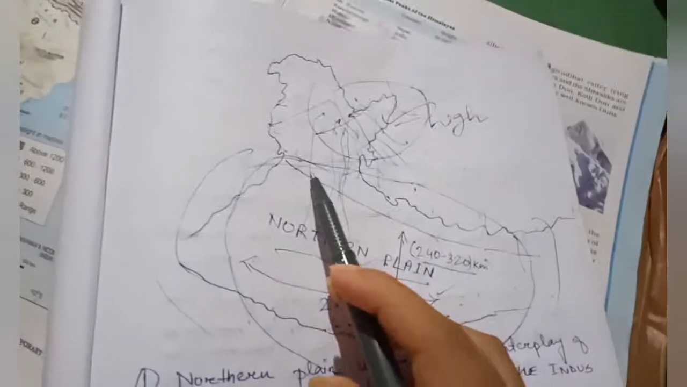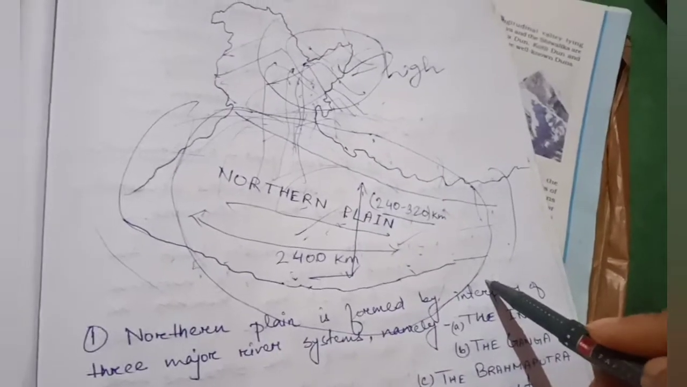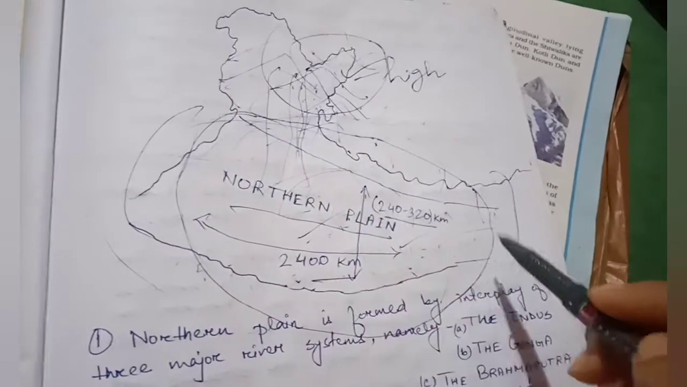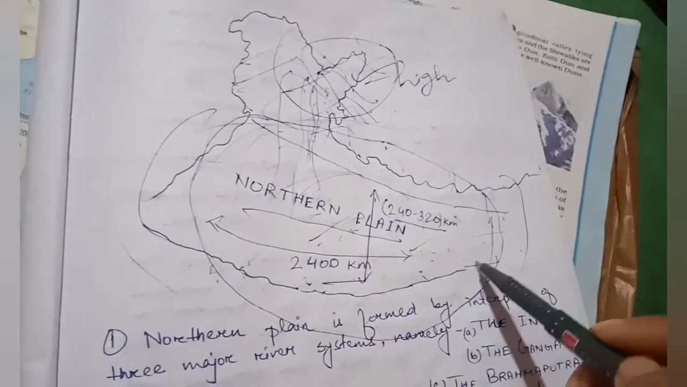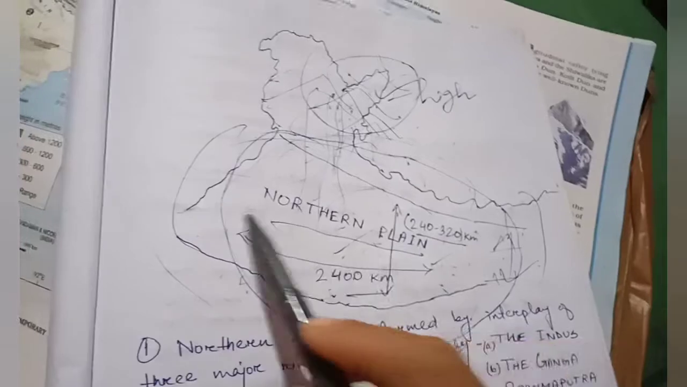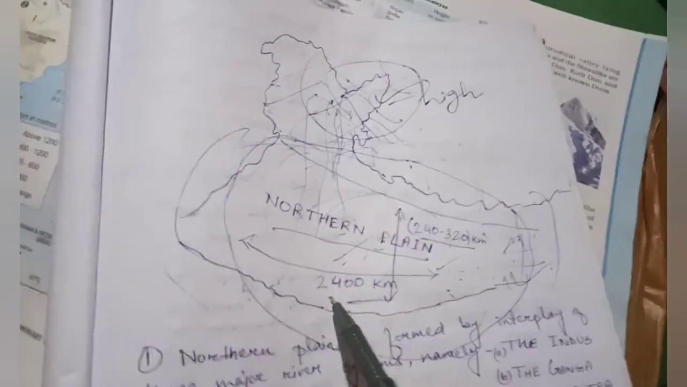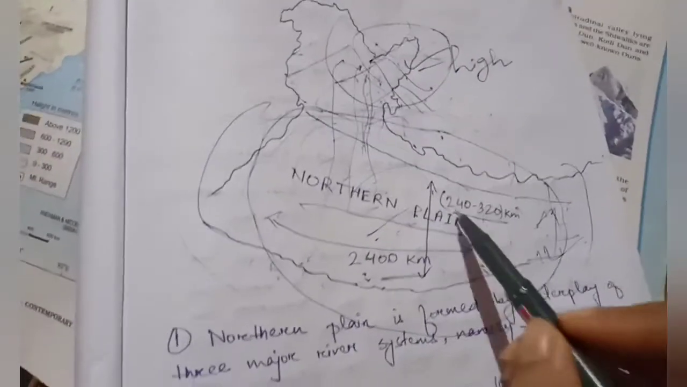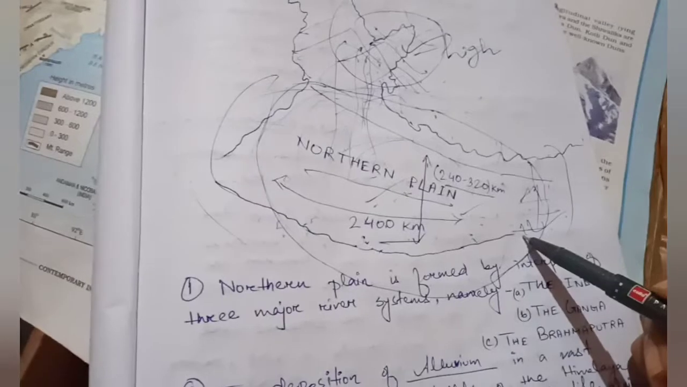In the Northern Plain, from here if we see, the area is bigger and here it is lesser, it is thinner from this side to this side. So here the width is more and here it is less. The length of the Northern Plain is 2400 kilometers, and the width, as I have already written, is from 240 to 320 kilometers. Here it is more and here it is less.